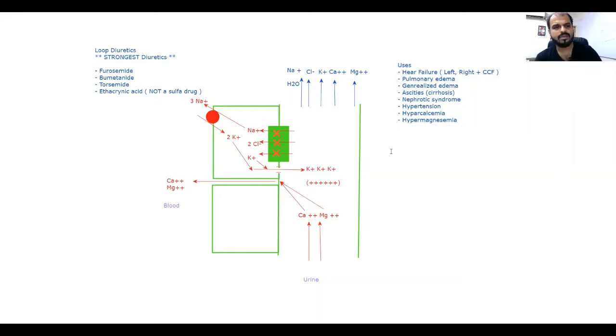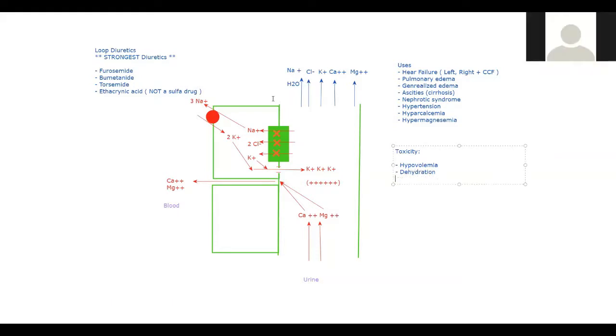And what should be the toxicity of this drug? Can any one of you guess? Sir, it causes ototoxicity, I don't know the reason. Okay, first of all, we will talk about the major things. Can it do hypovolemia? As it's a strong diuretic. Yes, it can dehydrate the patient. Metabolic alkalosis. Okay, why? I do not get it. Sir, it becomes hypokalemic.